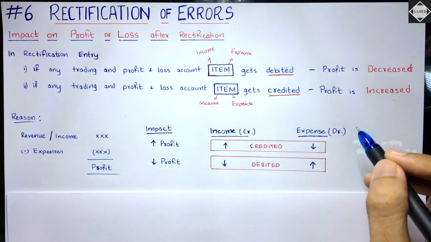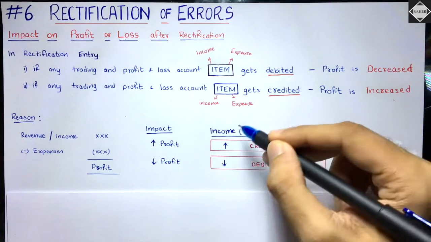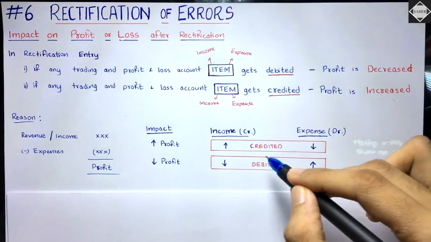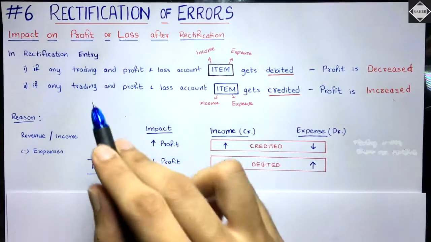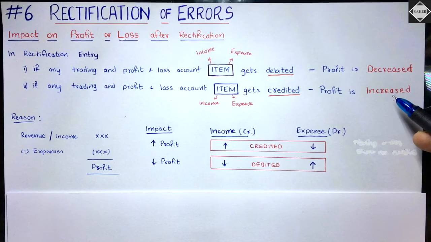So if you want to increase the profit, what you have to do is increase the income or decrease the expense. Or you can say income has to be credited and expense also has to be credited. If expense and income get credited, then only profit will be increased.